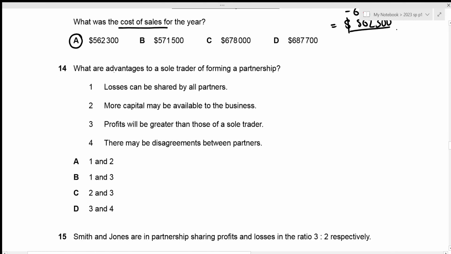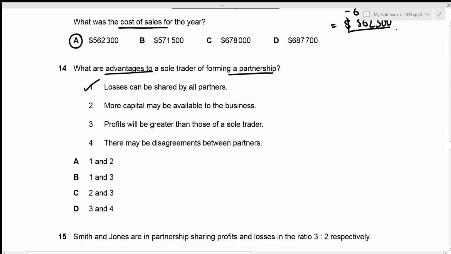We need to figure out what are the advantages to a sole trader of forming a partnership. The very first one is that losses can be shared by all partners. This is true because being a sole trader, you have all of your investment, whereas you also need to bear all of the losses, right? But in case of partnership, we can share the losses among all partners on different profit or loss sharing ratio, right? So that's definitely an advantage.